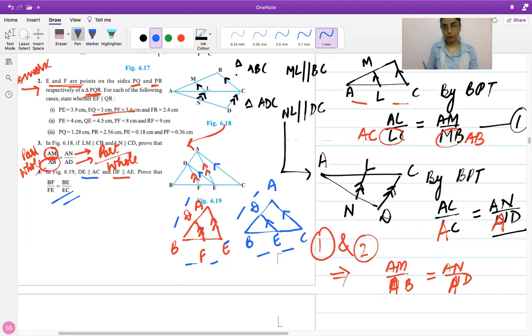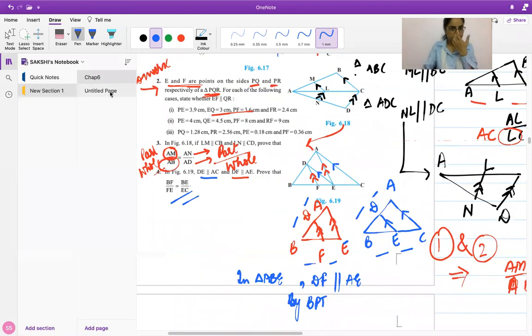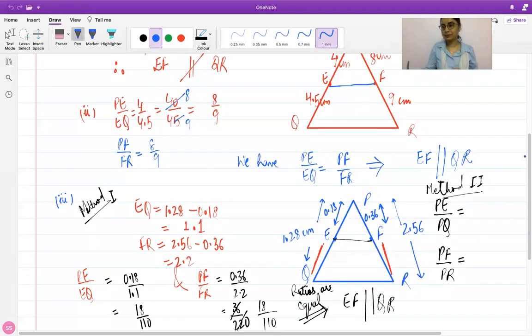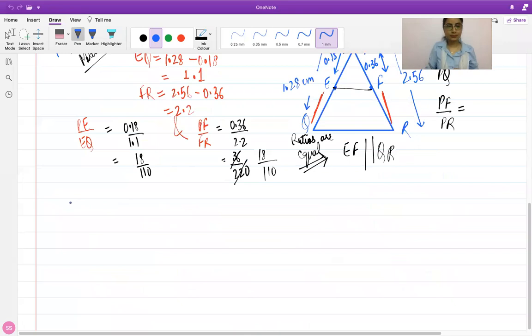So if you apply BPT in triangle ABE, you have DF parallel to AE. So by BPT, if you want, I can just write down here. This is question number 4.